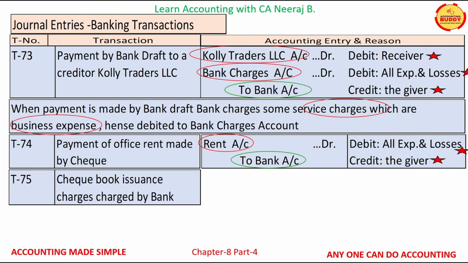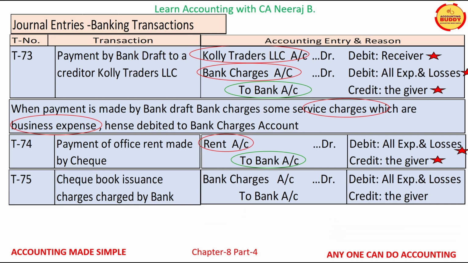Transaction T75 is bank charged service charges for the issuance of a checkbook. The two accounts affected are bank charges and bank account. Bank charges account is a nominal account and as per nominal account rule, debit all expenses and losses. Bank account is a personal account and as per personal account rule, credit the giver.